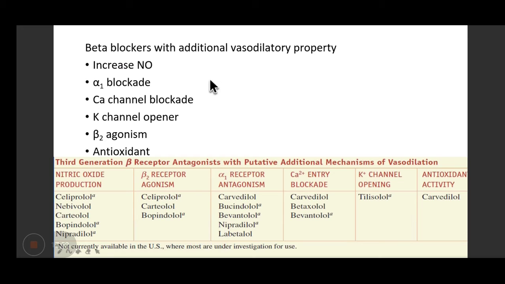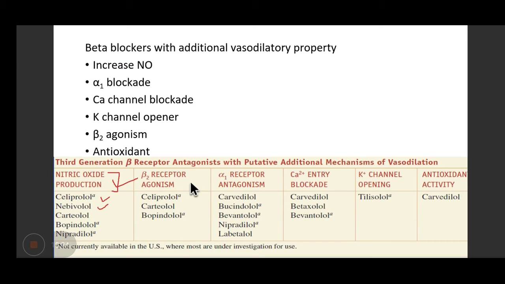So this is a group of drugs which have the additional vasodilatory property. The drugs which work by increasing the nitric oxide production are celiprolol, nebivolol, right? So what is the advantage? Advantage could be, let's say, if you have to prescribe a beta blocker to a young sexually active male. You know that beta blockers, if prescribed over a period of time, can lead to loss of libido and all. So this group of drugs can be prescribed to such population.